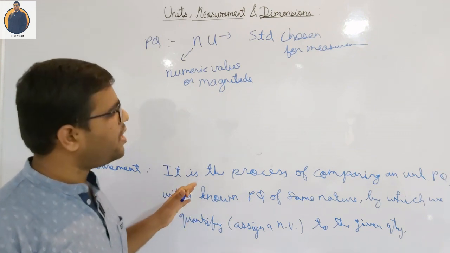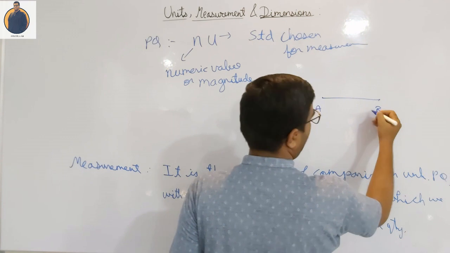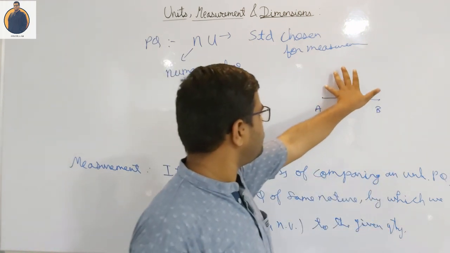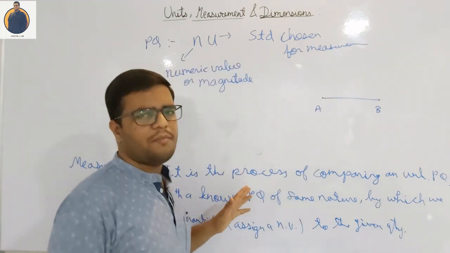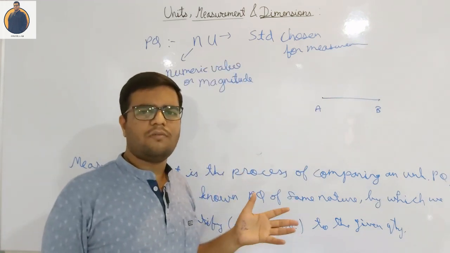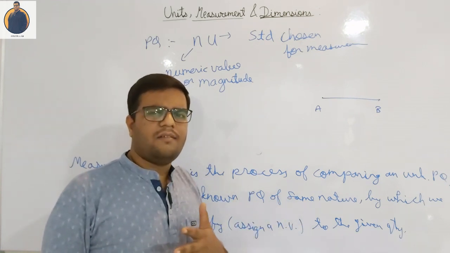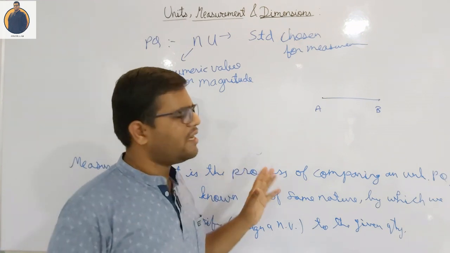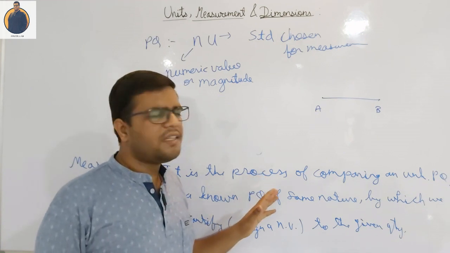Let us come back to the example of this line segment. I cannot compare the length of this segment with the distance between two fingers of my hand, right? It is not a standard quantity because every person's hand size is not the same. There are infinite number of people in this world, and they may have different sizes of their hands, so this is not the way to compare the length of the segment.